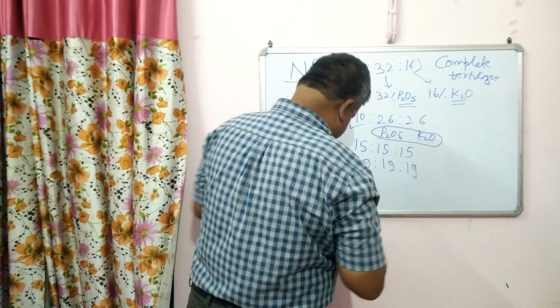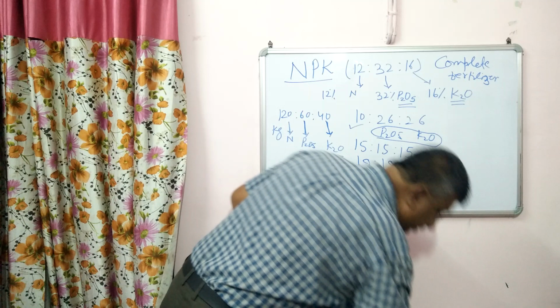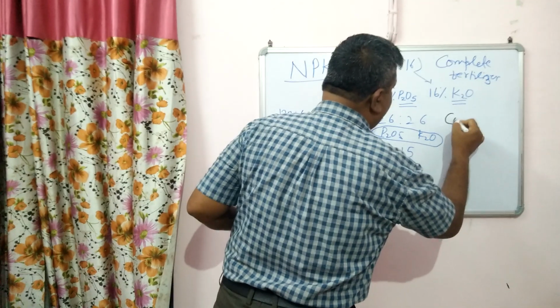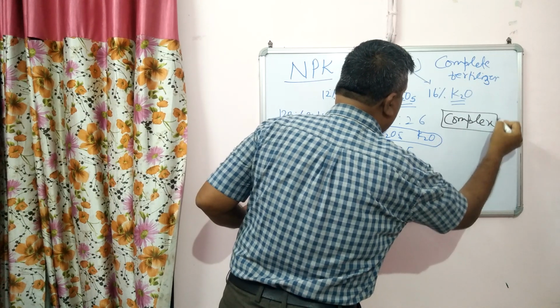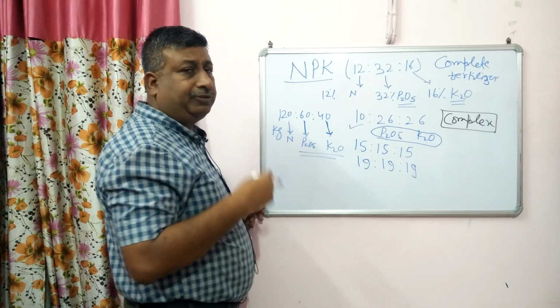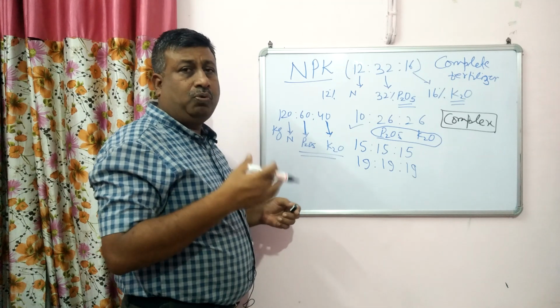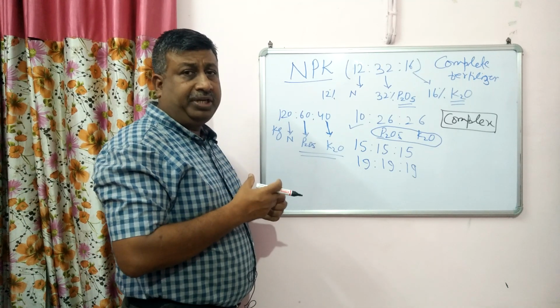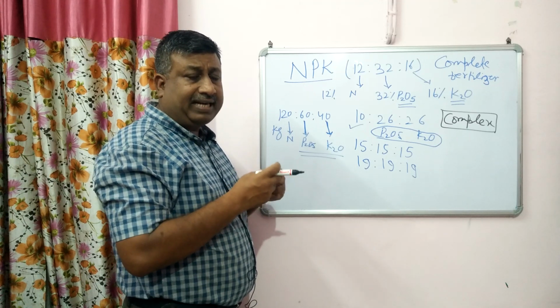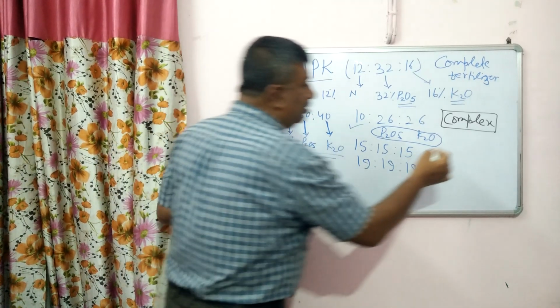Secondly, these fertilizers are also known as complex fertilizers, so they come under the complex fertilizer category. Complex fertilizers are those which contain two or more primary nutrients in chemical combination form, meaning they have chemically reacted.